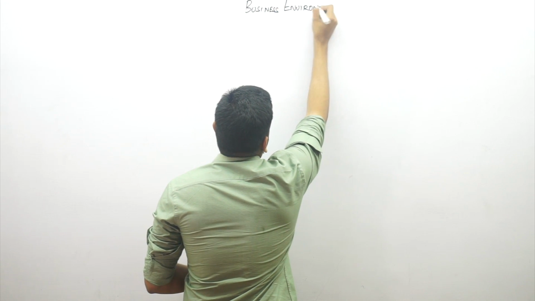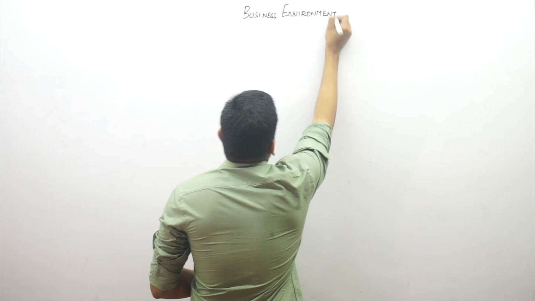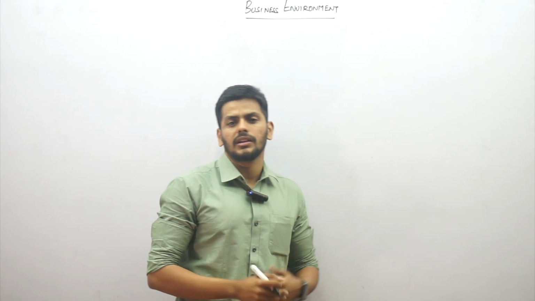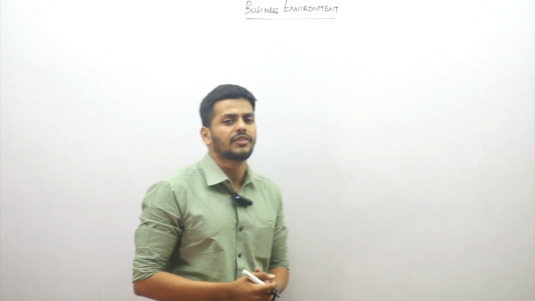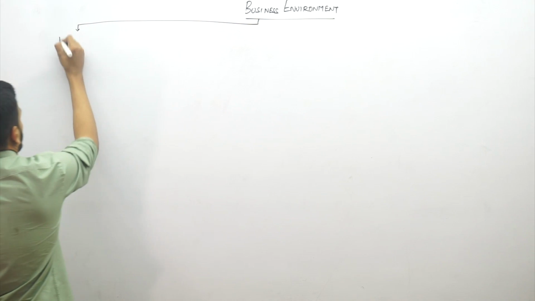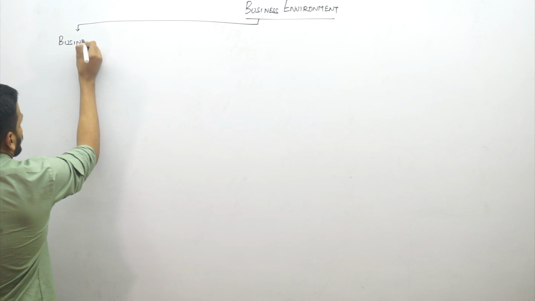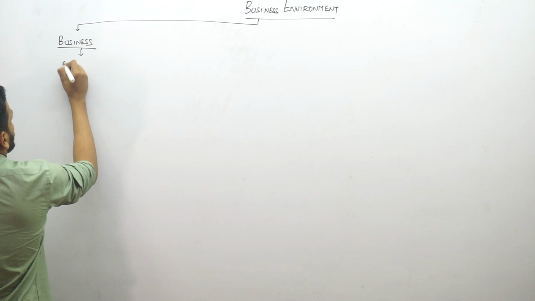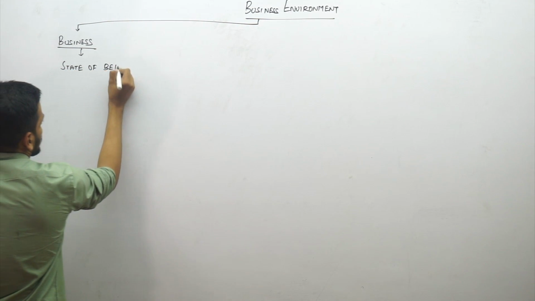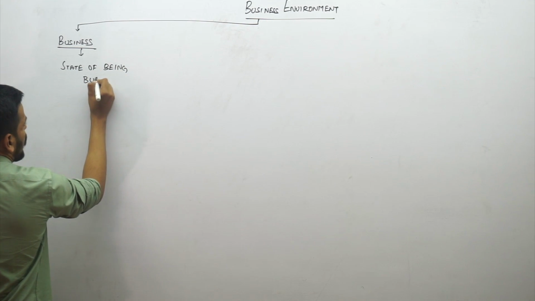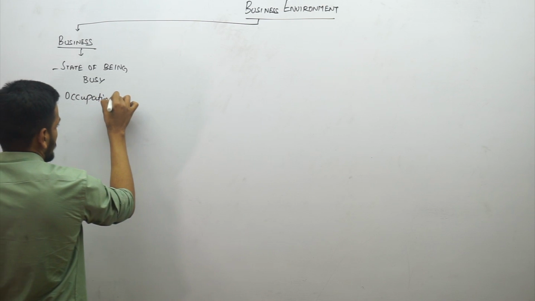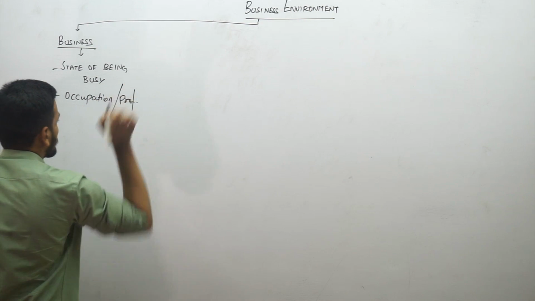Business environment is a chapter that deals with what is business and what is the surrounding, and from there on it goes up till the 5 forces model of Michael Porter. So let me take you through the first concept that we're dealing as to business, right? What is business, right? We all know business is a state of being busy. It's one's occupation or a profession. We've seen that to be occupation or a profession.